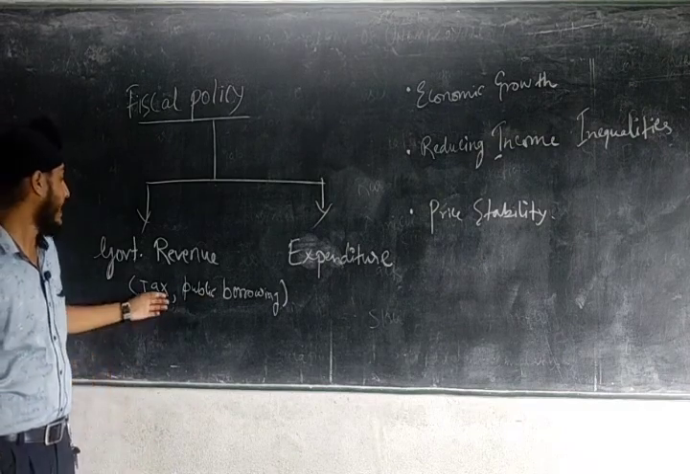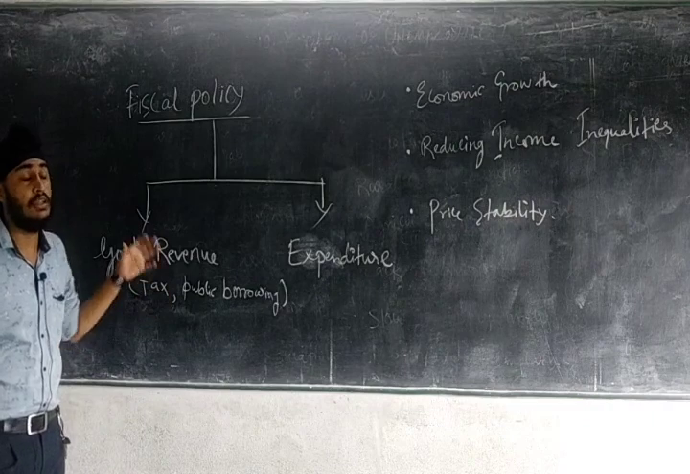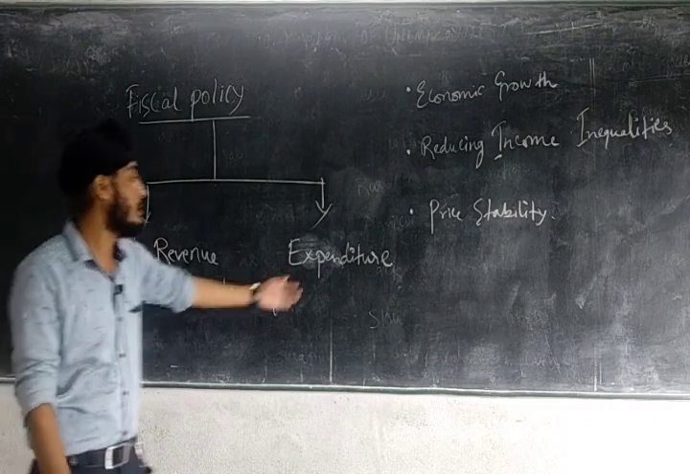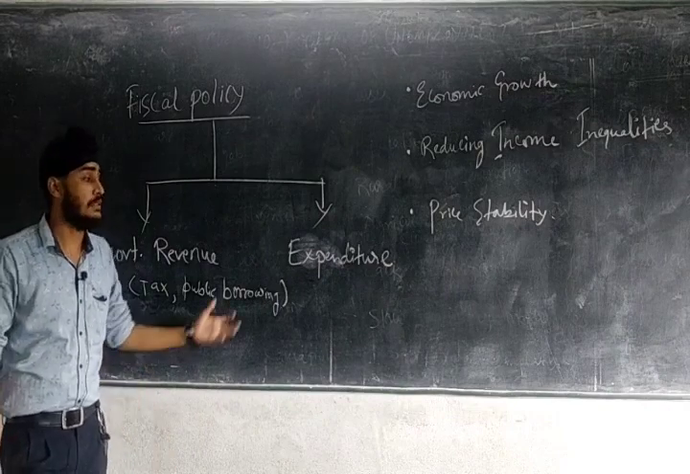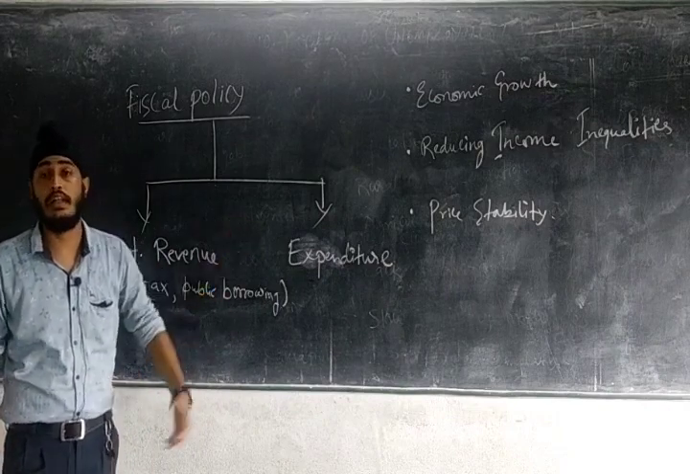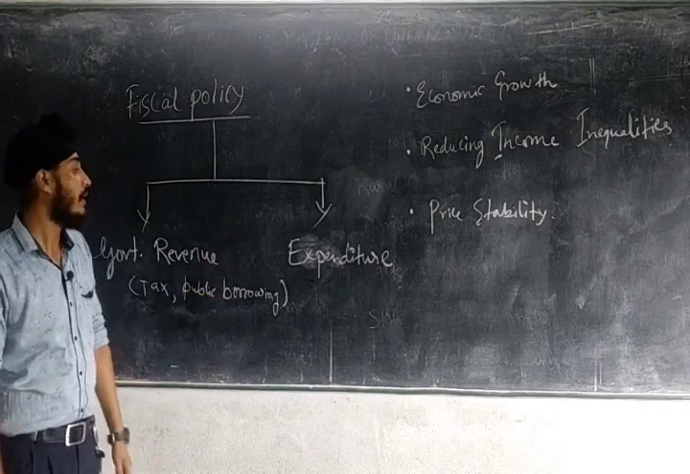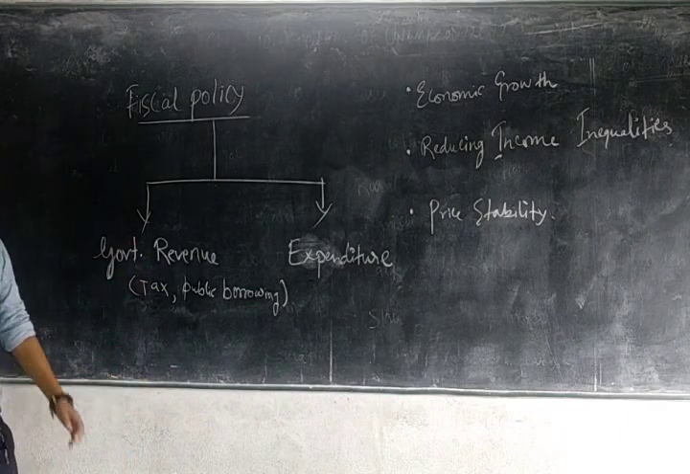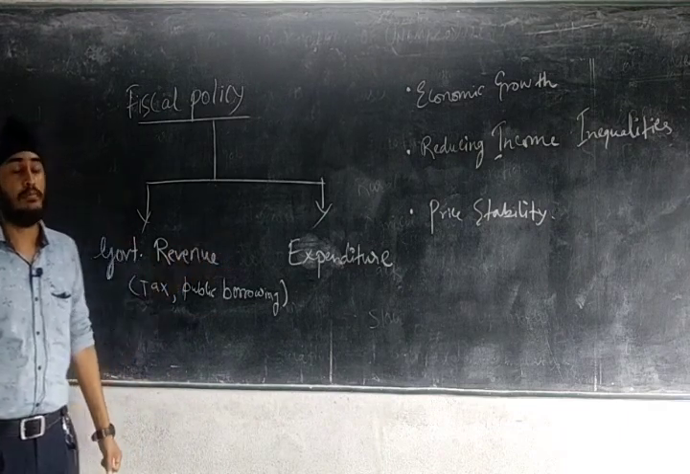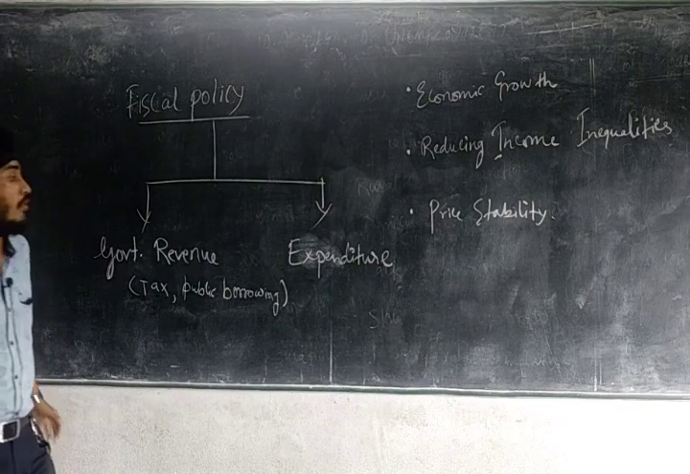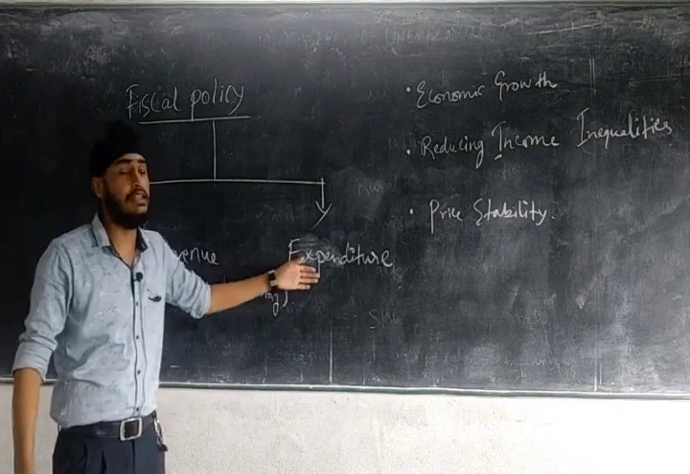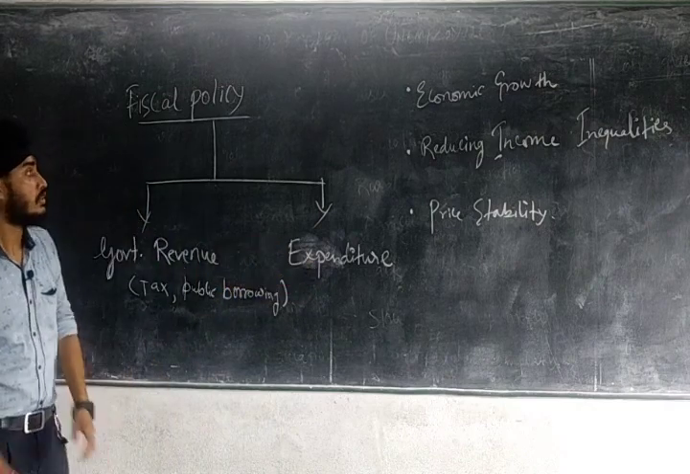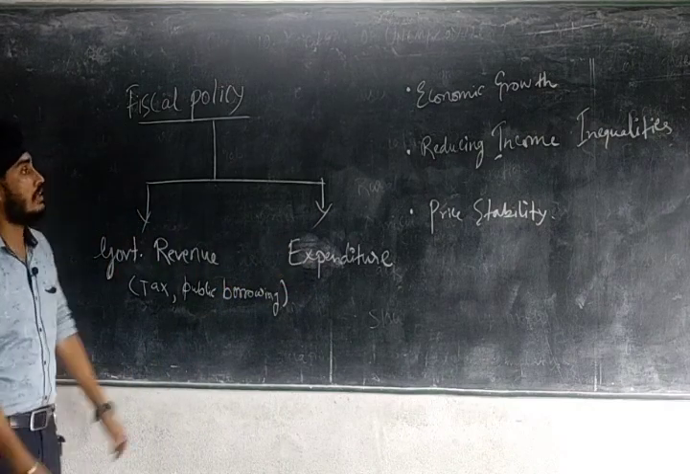Now government collects tax from the public and they utilize that revenue in the expenditure of the economy, like development of roads, transportation, other infrastructure like railways. So this way, government collects revenues from the public and they utilize that revenue for the development of infrastructure, that is the expenditure of the economy. So this policy is called fiscal policy.